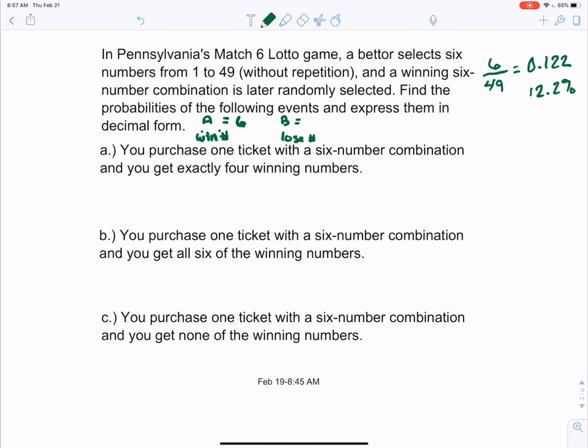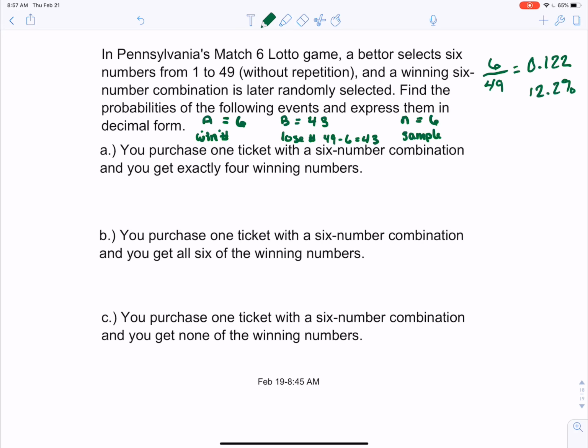Well, if there's 49 total numbers and there's 6 winning numbers, that means there's 43 losing numbers. And our N was the number that we sample, or the number that we pick. So we are picking 6 numbers every time. So just like with our binomial distribution, those are going to stay the same every time. The only thing that's going to change is our X.